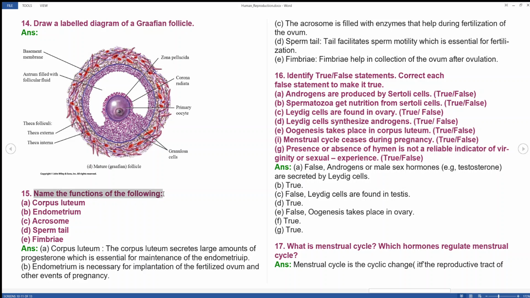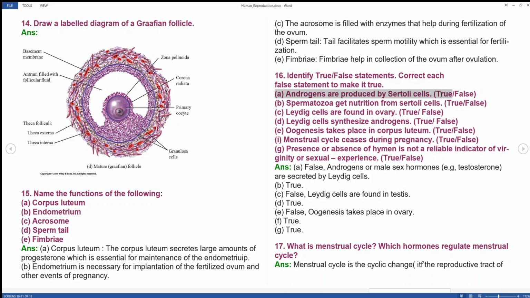Next one: a function of the corpus luteum is that it secretes a large amount of progesterone, which is essential for maintenance of the endometrium. The endometrium is necessary for implantation of the fertilized ovum and other events in pregnancy. The acrosome is filled with enzymes that help in fertilization of the ovum. The sperm tail facilitates sperm motility, which is essential for fertilization. Fimbriae are finger-like projections which help in collection of the ovum after ovulation.